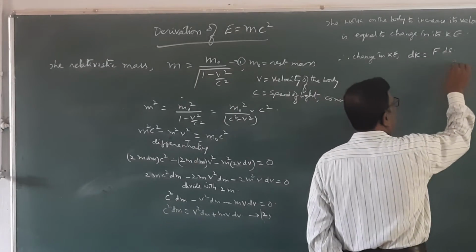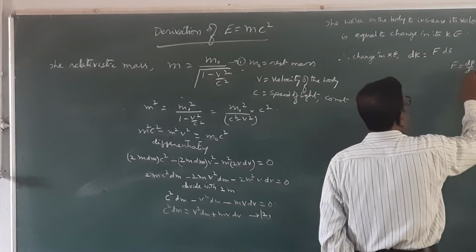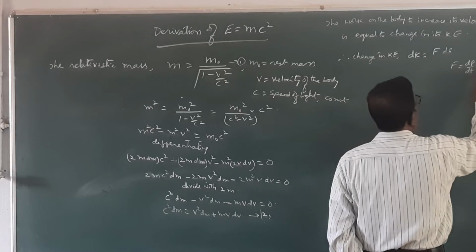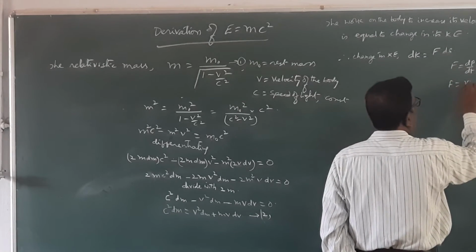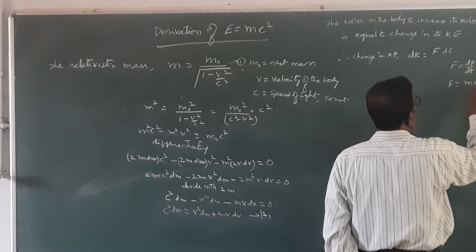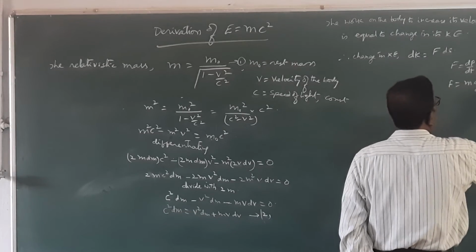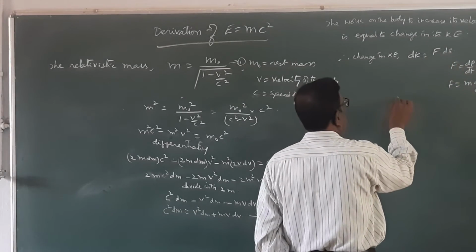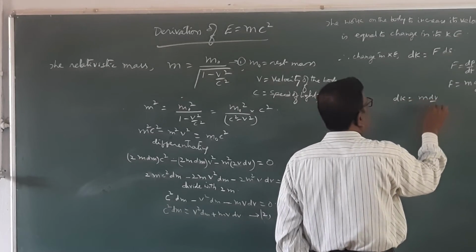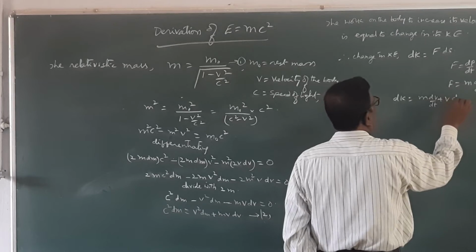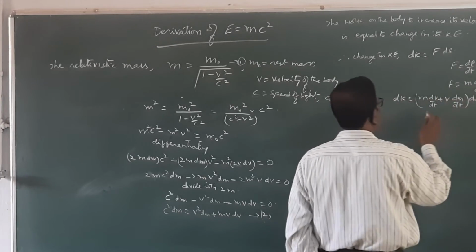But from Newton's second law of motion, F is equal to the rate of change of momentum. Therefore, F is equal to d by dt of mv, that is m dv by dt plus v dm by dt. Substitute this here. Therefore, dK is equal to m dv by dt plus v dm by dt into ds.